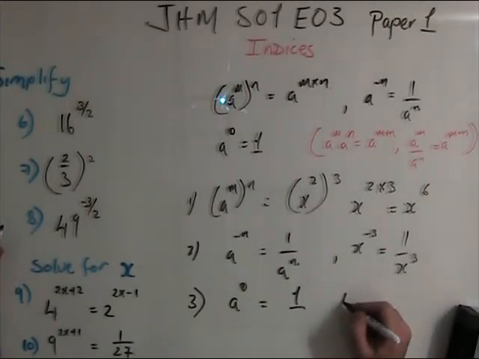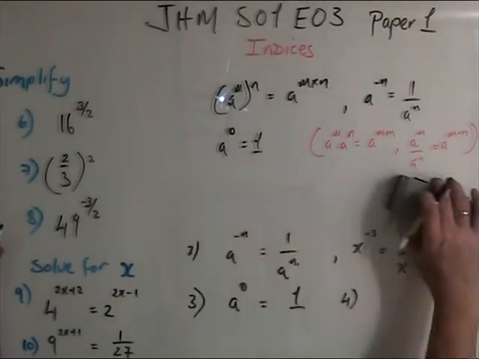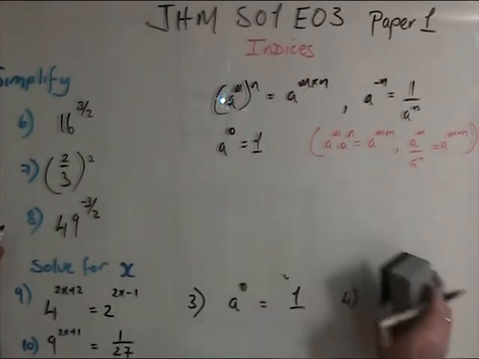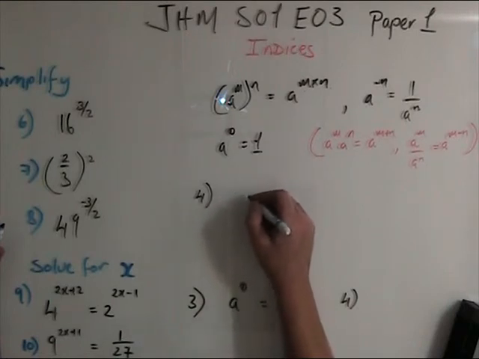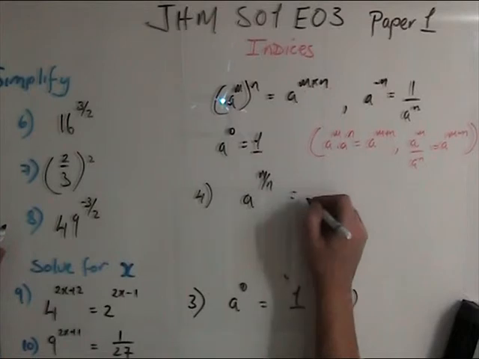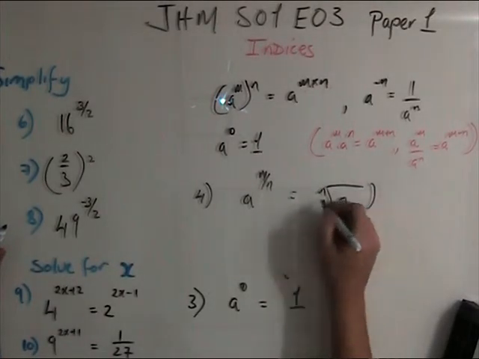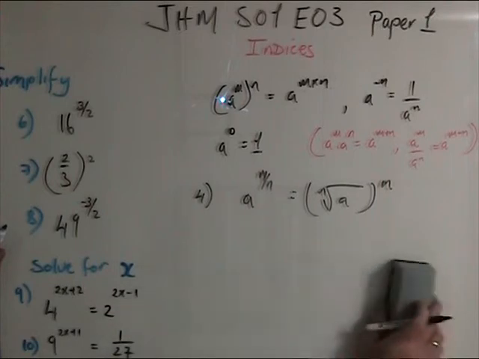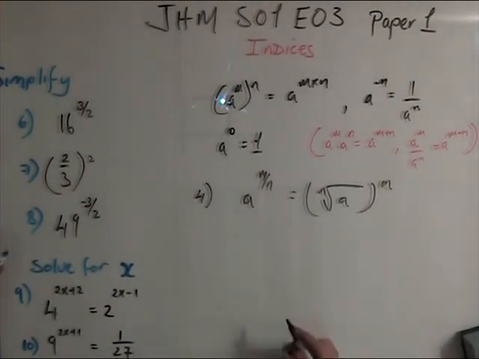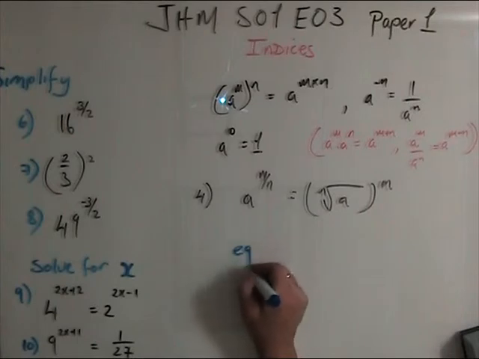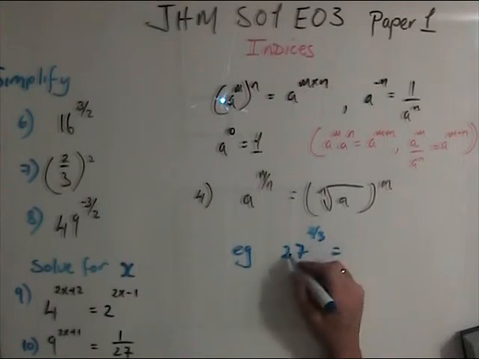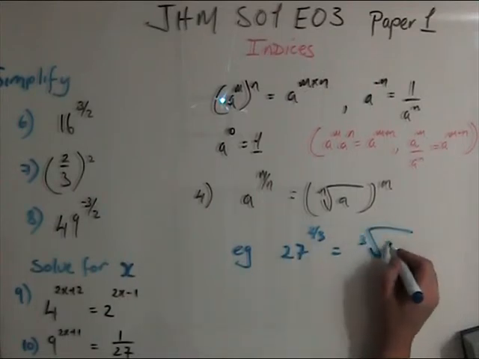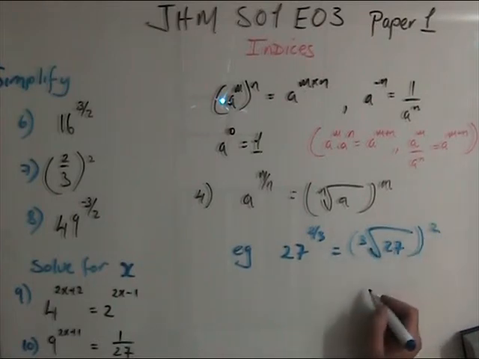And the last one, which is quite difficult, is the root sign. This is the fourth of this type: a to the power of m over n is equal to the nth root of a to the power of m. Let's do a quick example. 27 to the power of 2/3: we root this, so this becomes the cube root of 27, all squared.